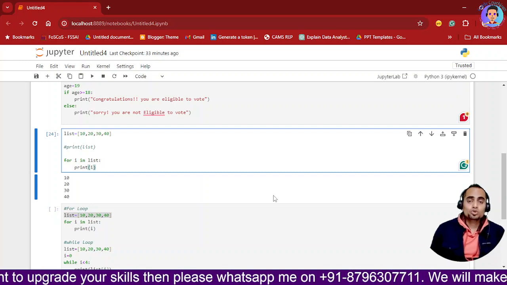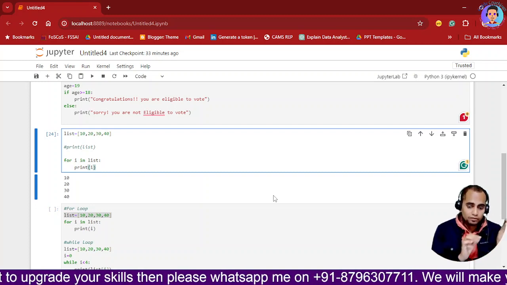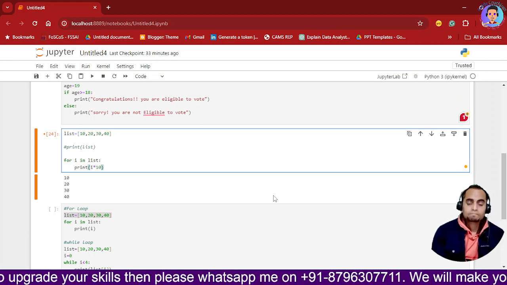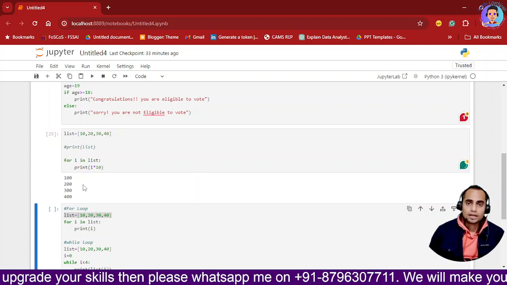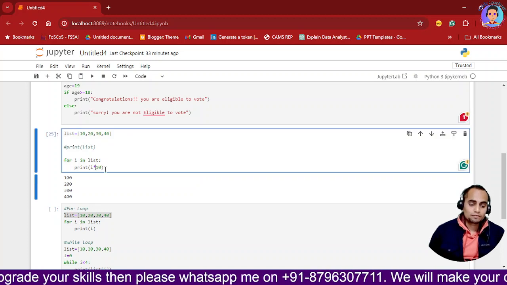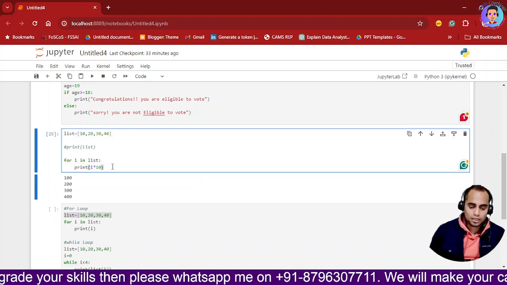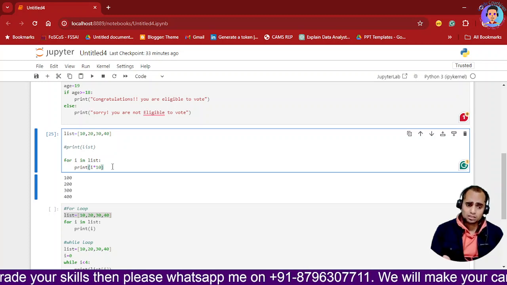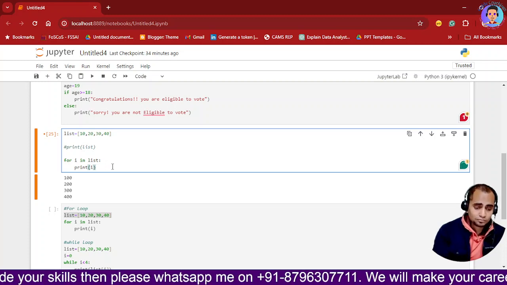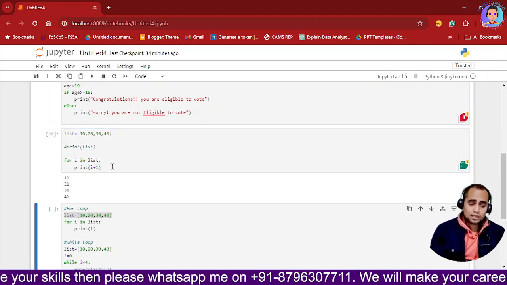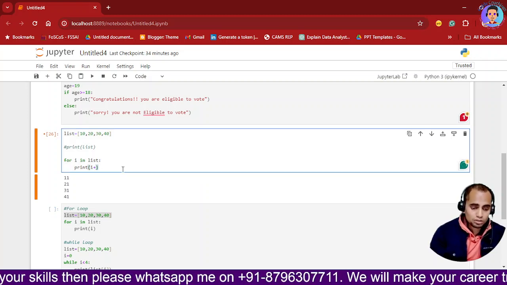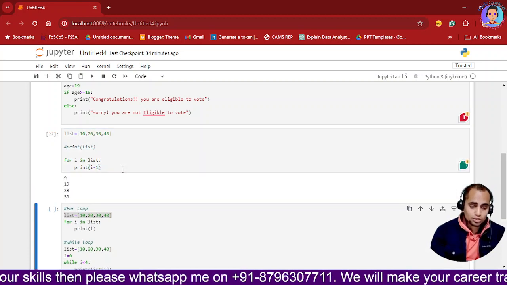Now if I want to apply some logic, say whatever value I get, I want to multiply it by 10, then my values will be changed to 100, 200, 300, 400. That is how you are going to use it. If I want to do anything else over here as well, I can do the mathematics. We know that the asterisk is used for multiplication, and we'll use the plus sign for addition. If I put 1, it is going to use it. If I use minus 1, it is going to again give me the results.